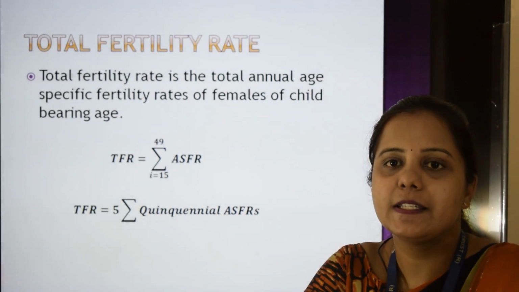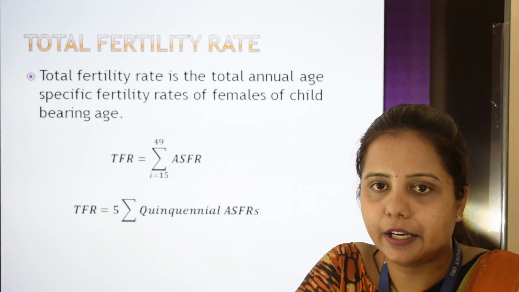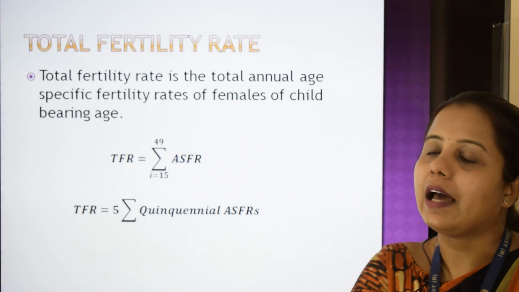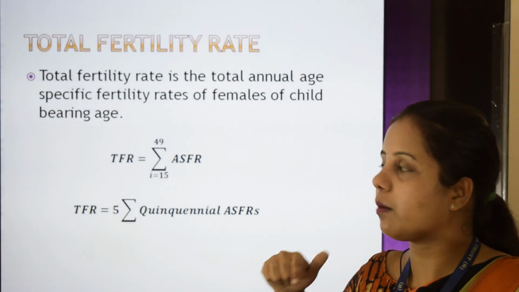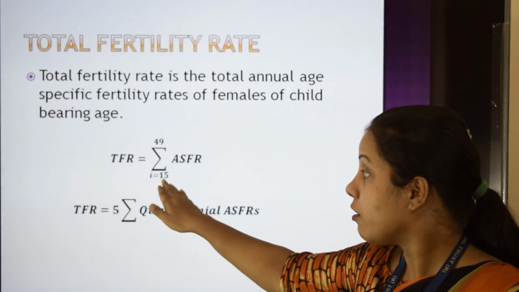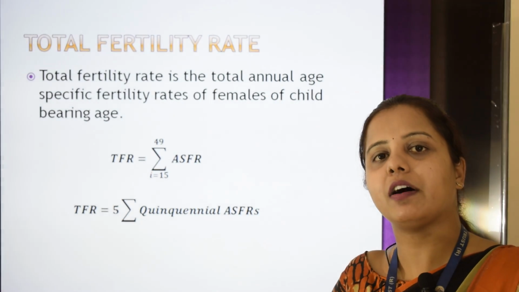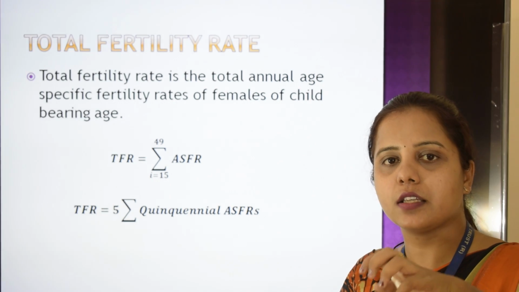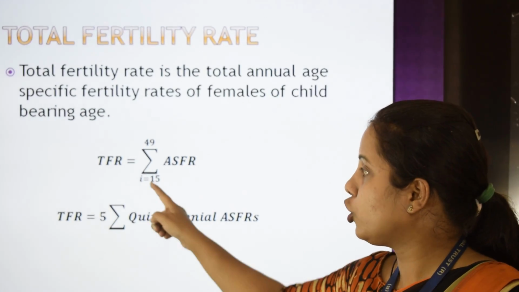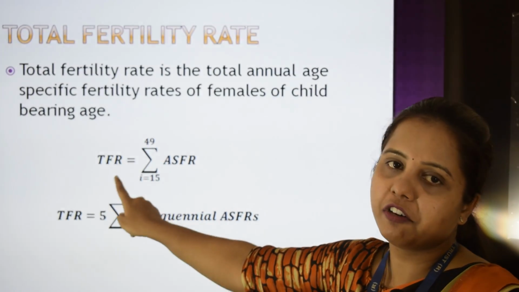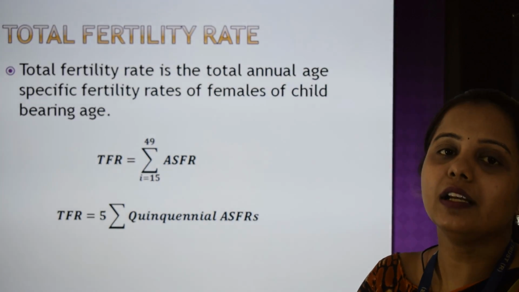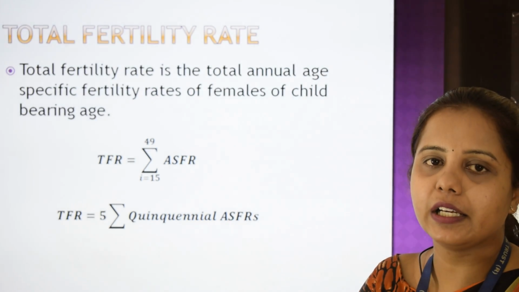The next one is total fertility rate. This total fertility rate is actually the total annual ASFR only. Like what I explained about ASFR. Here we have to find out ASFR of each age from 15 to 49, like ASFR of 15 years, 16 years, 17 and so on up to 49 years, and that should be totaled. That will give you total fertility rate. So TFR is the total of annual age specific fertility rates.